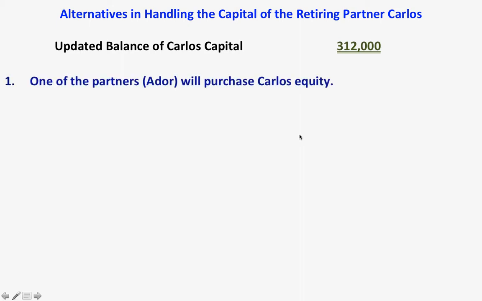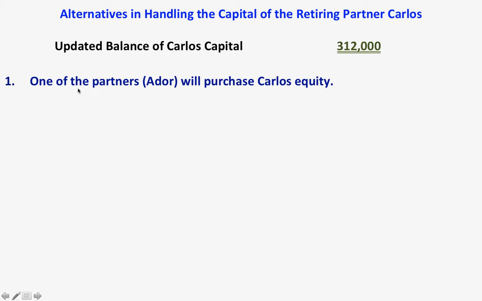Take note that the adjusted capital of Carlos is 312,000. So the alternatives in handling the capital of the retiring partner Carlos are these. First, we have to make sure that we have updated the balance of Carlos's capital, and we have done that. We have determined that the updated capital of Carlos is 312,000. So these are the alternatives.